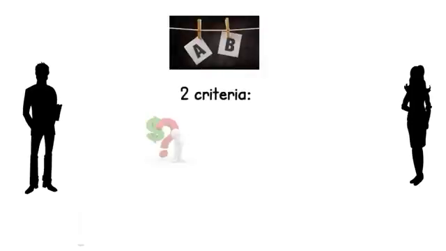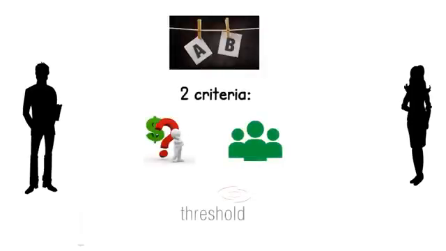But let's take an example. For simplicity, let's say we have a group of two professionals, Joe and Sue, and they have to decide between two alternatives, A and B, under two criteria, costs and staff, and we also have a threshold for risk acceptance. Our threshold will be 3. This means differences between users greater than 3 will be considered as a risk.